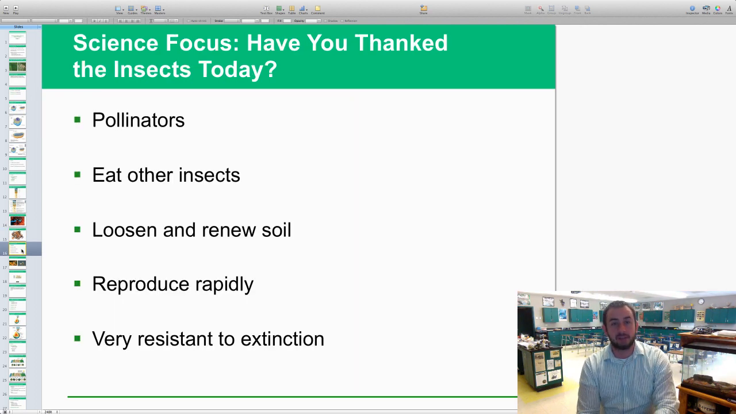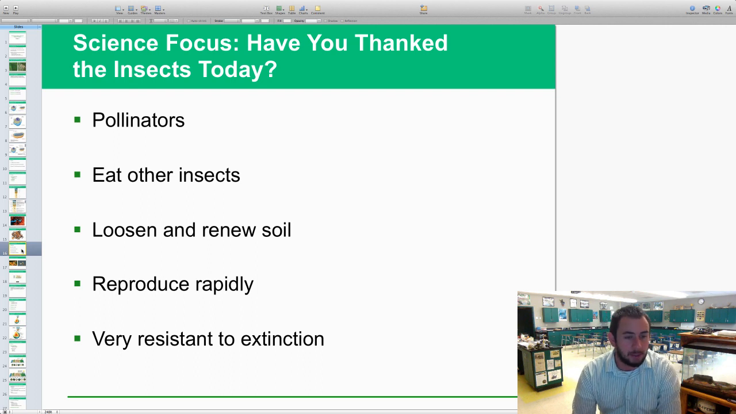All right, so a science-focused section in your book. It talks about: have you thanked the insects today? Insects are a huge part. Obviously, they make up a number of the diversity of species, but they are pollinators, the majority of them are. They like to eat other insects, which keeps down some of the bad insects. They're not really bad, but some of the ones that we don't like.